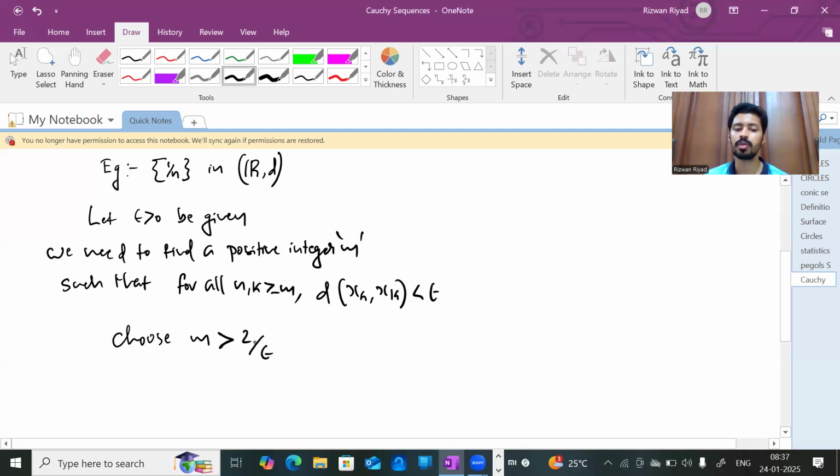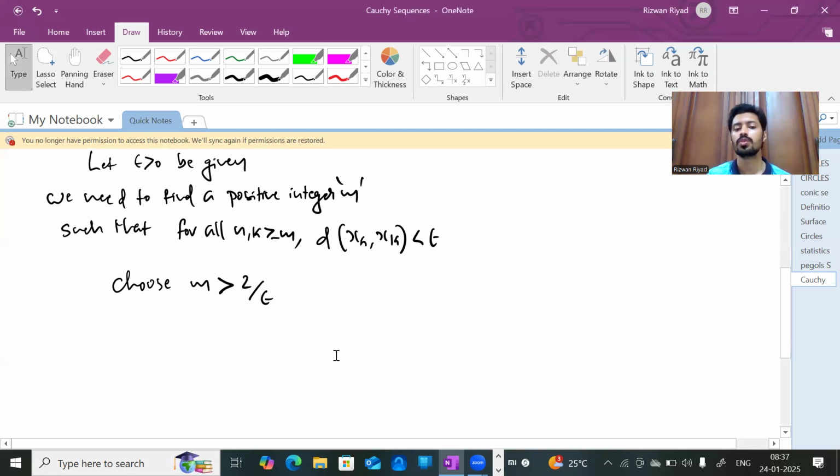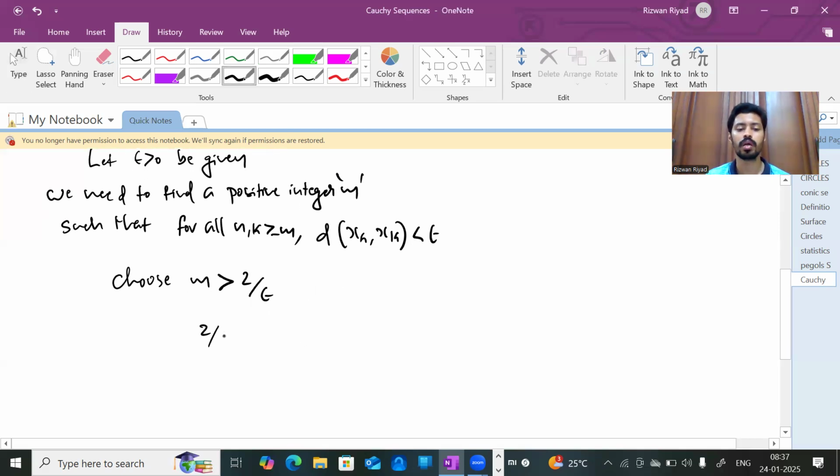So 2 by epsilon is a real number, and it's possible to find an integer greater than that real number. I'm choosing my m to be greater than 2 by epsilon. So m greater than 2 by epsilon means 2 by epsilon will be lesser than m. Now just interchange the positions of epsilon and m: m goes to the denominator and epsilon to the numerator. So 2 by m is lesser than epsilon. Suppose this is inequality number 1.